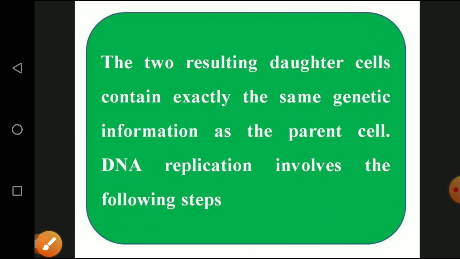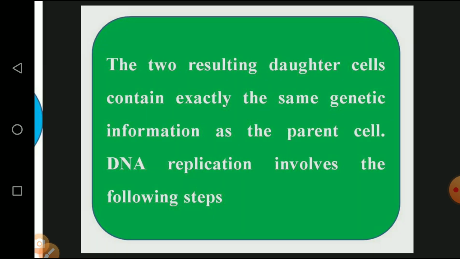The resulting daughter cells contain exactly the same genetic information as the parent cell. So whatever characters consist in the mother cell or the parent cell, the same characters are passed as a carbon copy to their own offspring, that is the daughter cell. The same thing is involved in the daughter cell. Then what are the processes and steps involved in DNA replication? Then we will see the continuation.